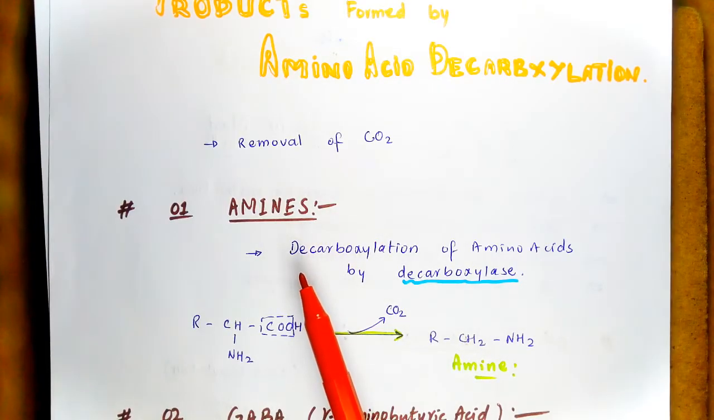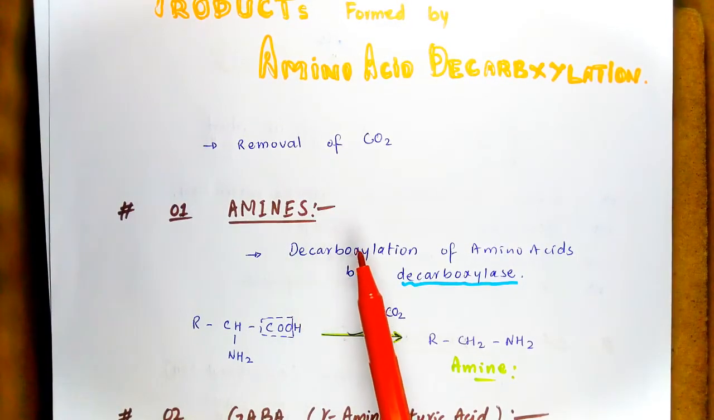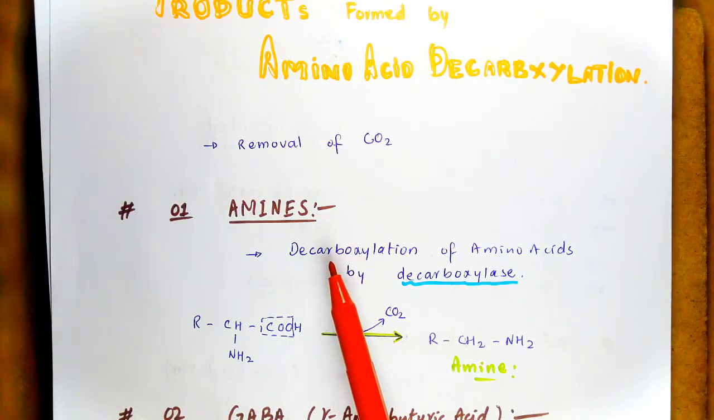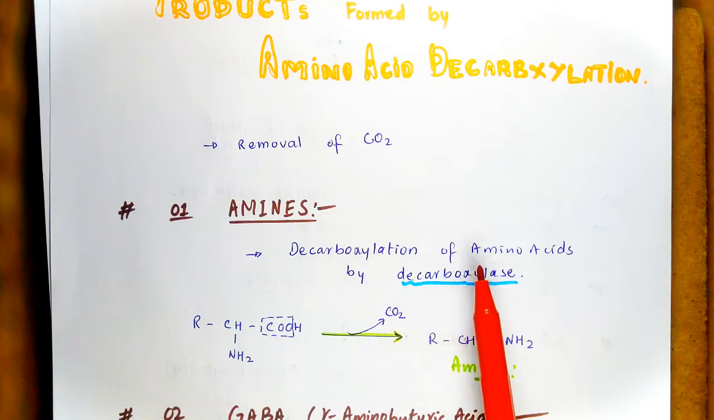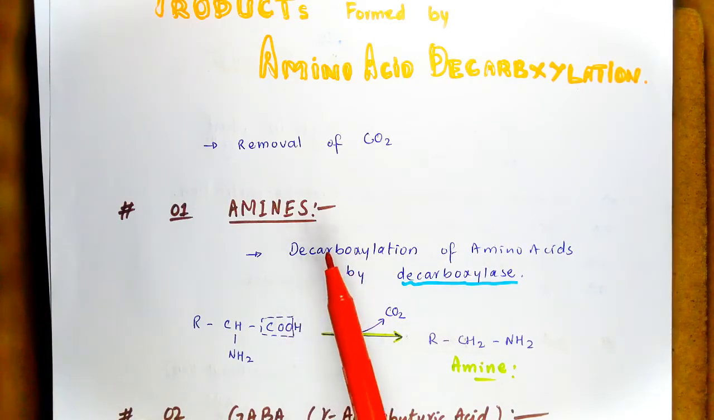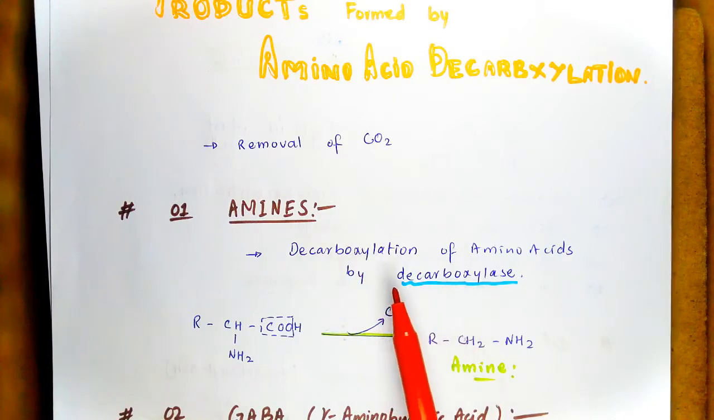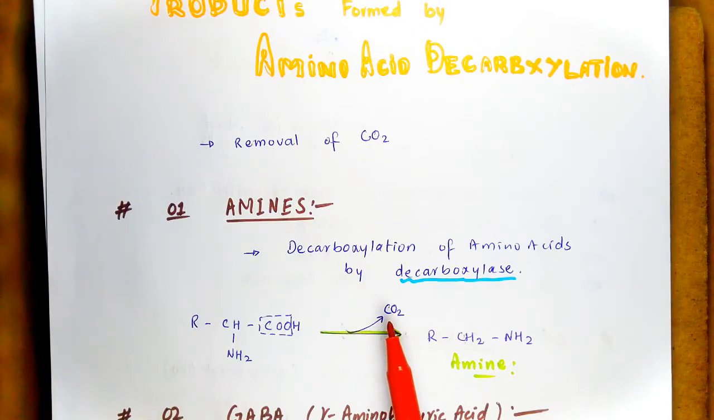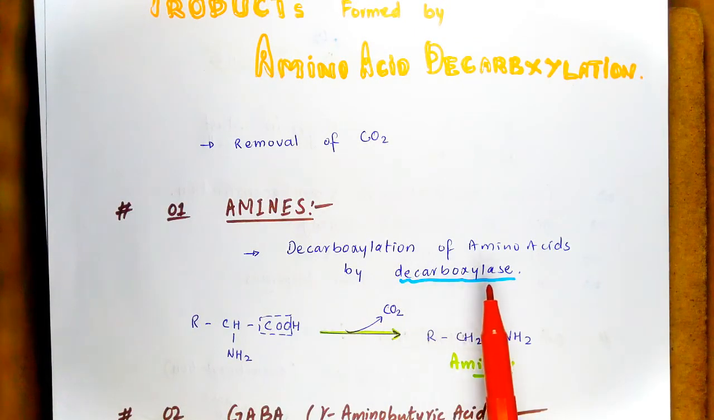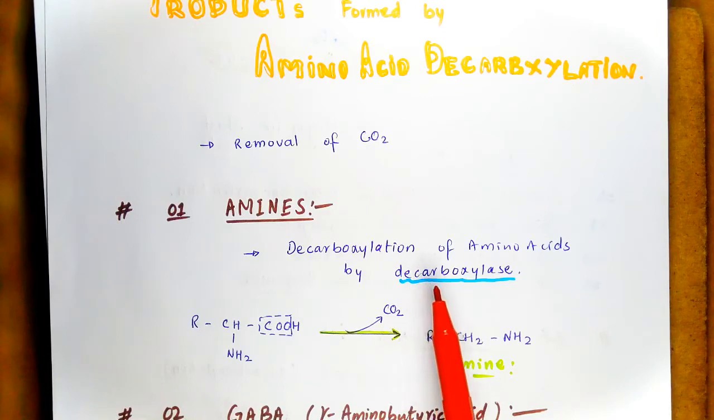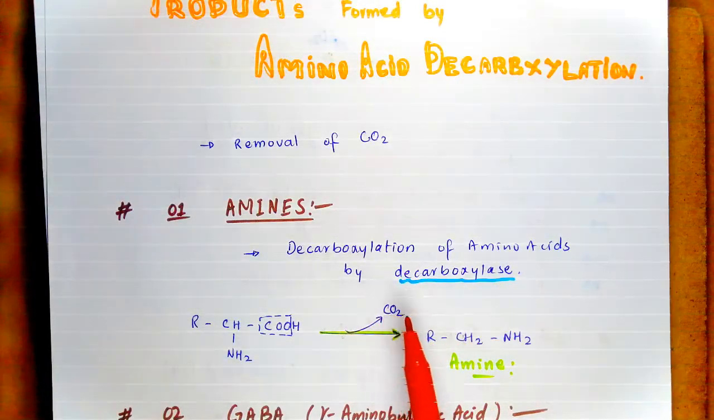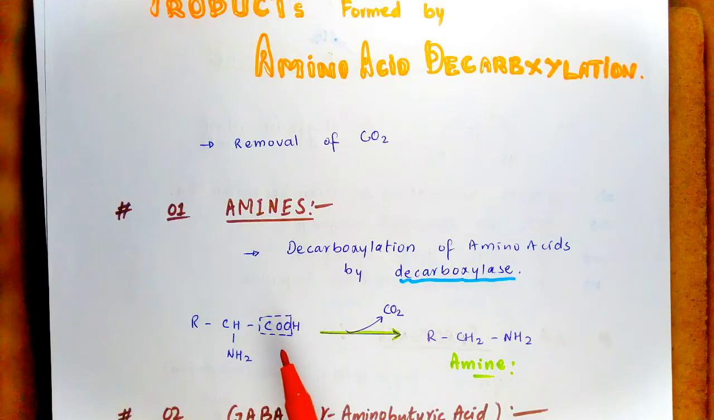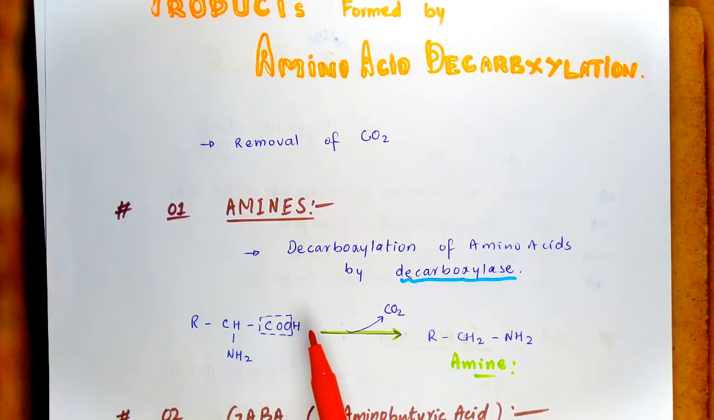At number first is the amine. Amines are the compounds that are produced by the decarboxylation of amino acids. This reaction step is carried out by the decarboxylase enzyme. So the removal of carbon dioxide by the decarboxylase enzyme from the amino acid produces the amines. Certain amines are produced by the action of the decarboxylase enzyme from certain specific amino acids.